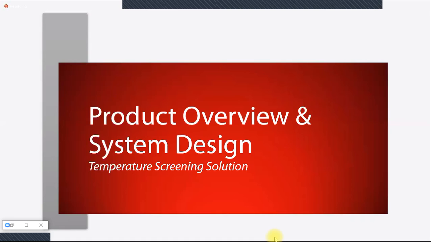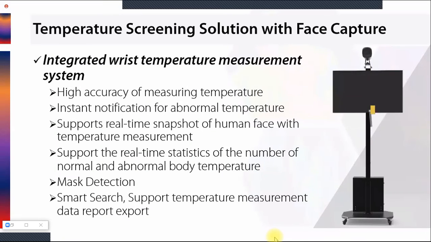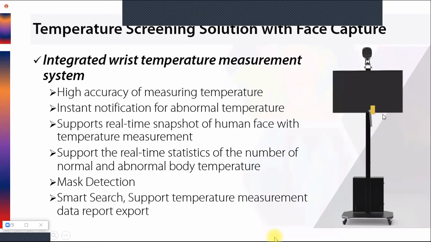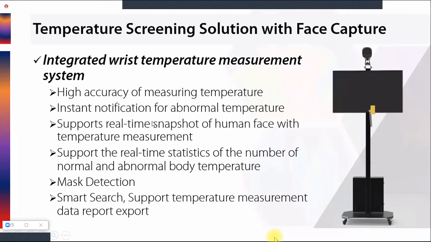Now let's move on to another product. So this is the other product we have. It's a temperature screening solution with face recognition. It has a high accuracy of measuring the temperature, because the same measurement sensor is here also. It will give an instant notification for abnormal temperature. If anytime there is an abnormal temperature, or any person has not worn the mask, it will give you a notification for that. Supports real-time snapshot of human face with temperature measurement.